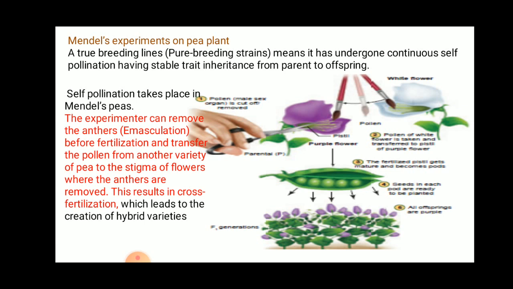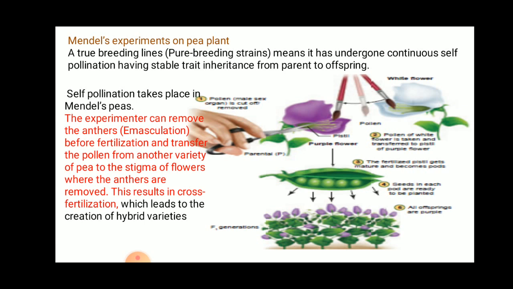So the experimenter, that is Mendel, removed the anther of the pink flower. So in his experiment, what did he do? He removed the anther from the pink flower, so that the pink flower's pistil would get pollinated from the white flower.